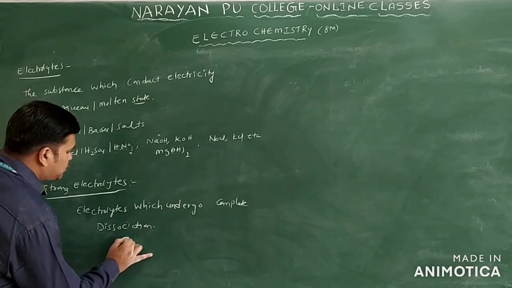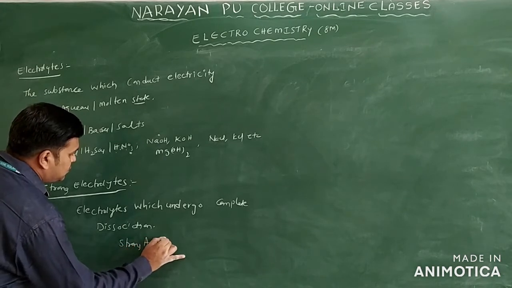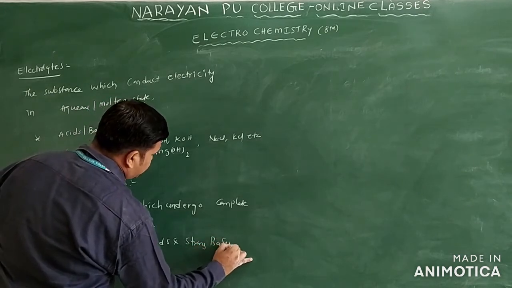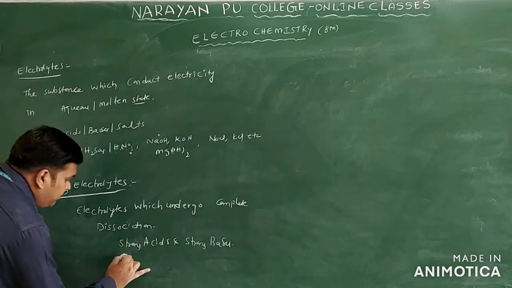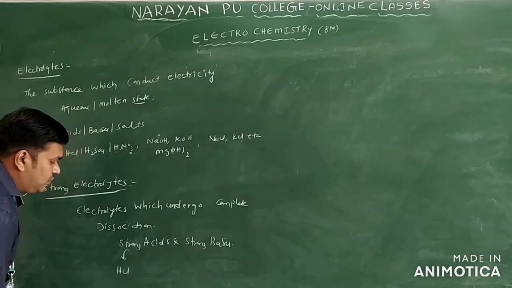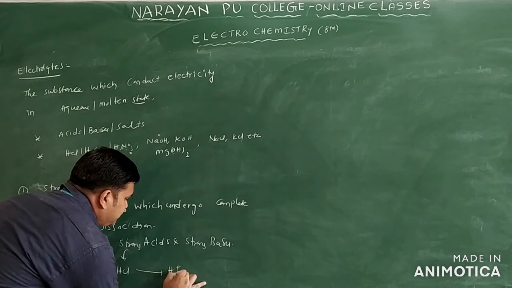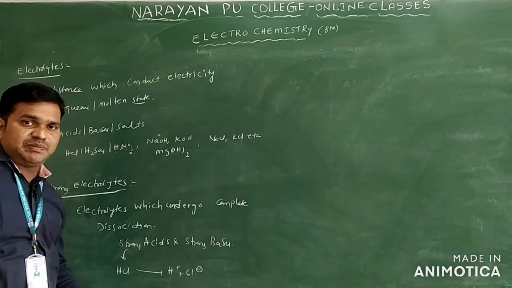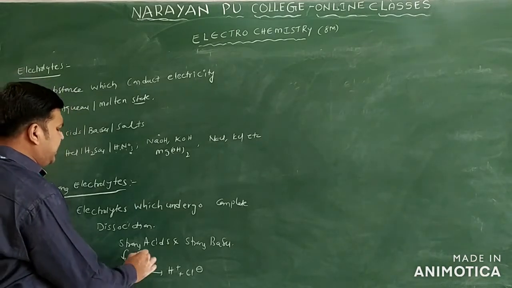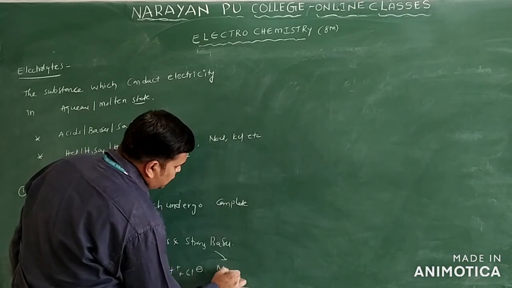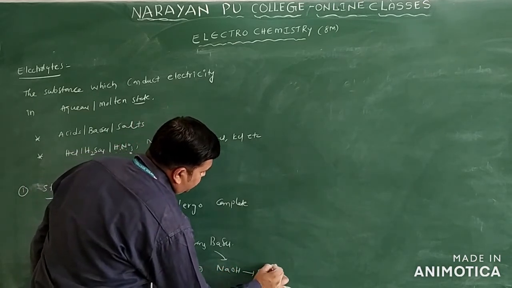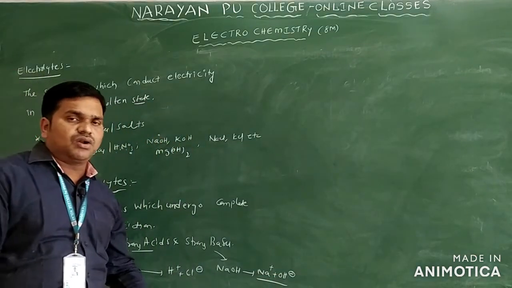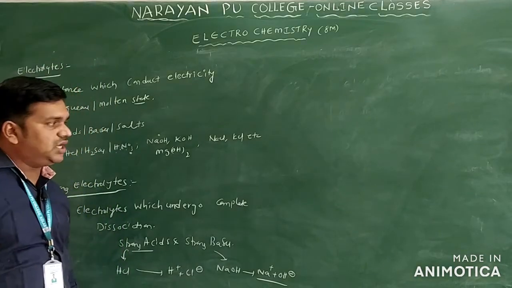We will take the strong acids and strong bases. We can take the salts also. Suppose I am taking a strong acid example, HCl. HCl can be dissociated into H plus and Cl minus. If we take H2SO4, that will be dissociated into H plus and HSO4 minus. Like that you can take any acid. If we take a base, suppose NaOH, it dissociates into Na plus and OH minus. They will undergo complete dissociation. Those we are calling strong electrolytes.